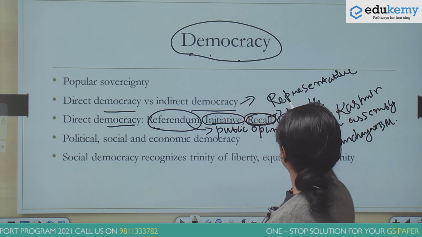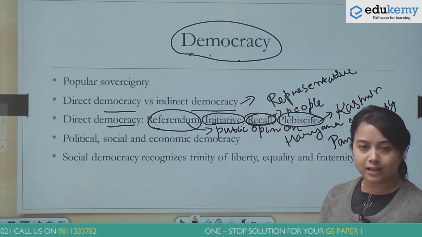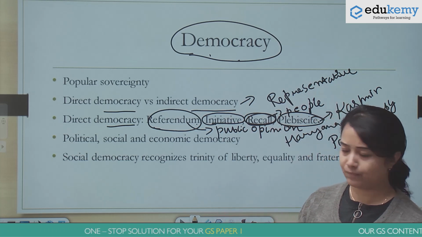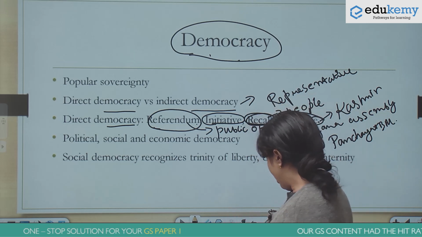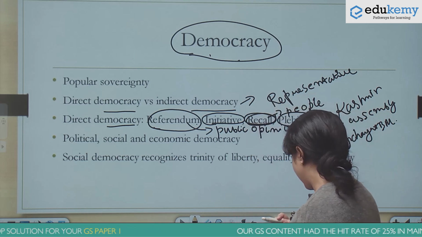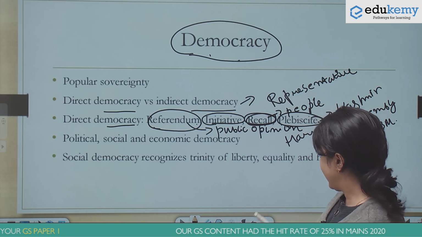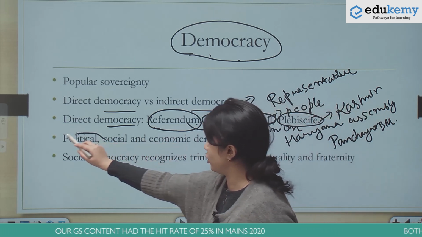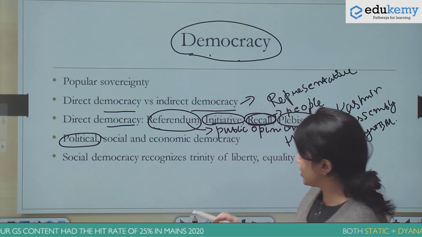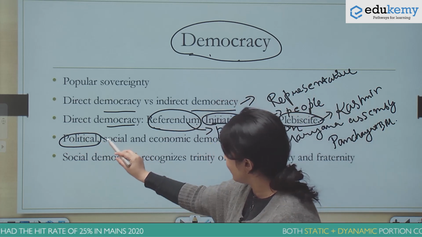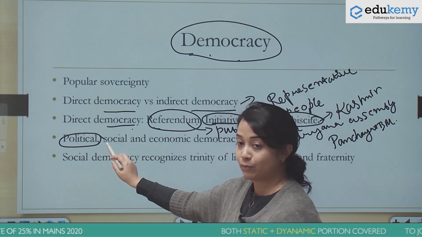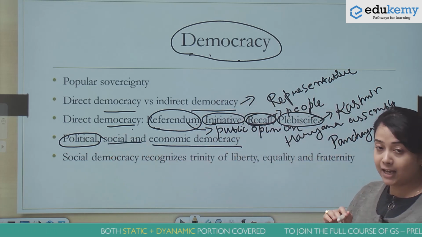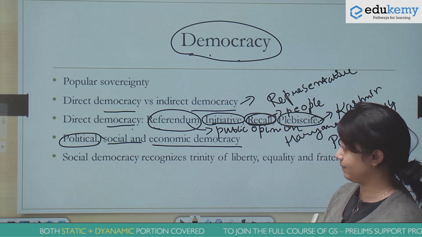And indirect democracy, as I told, is the representative form of democracy where you have the parliamentary and the presidential system. Now, one important thing to keep in mind here is that in India, we are not just talking about political democracy, but as Dr. Ambedkar himself had emphasized, social and economic democracy is very important for a country like India.